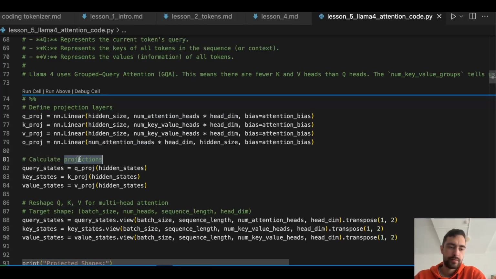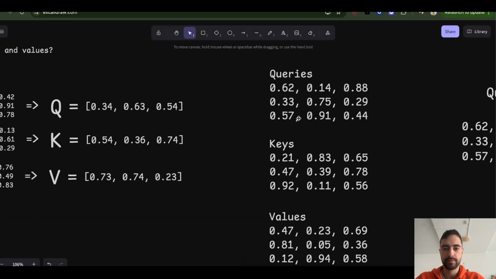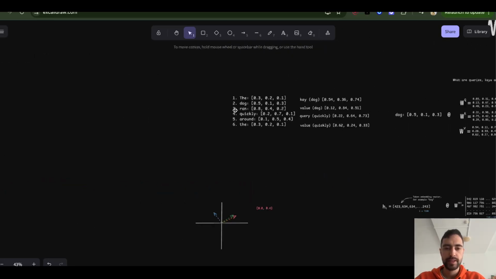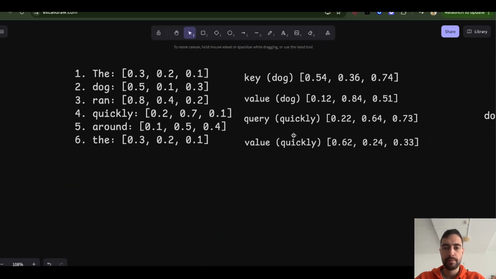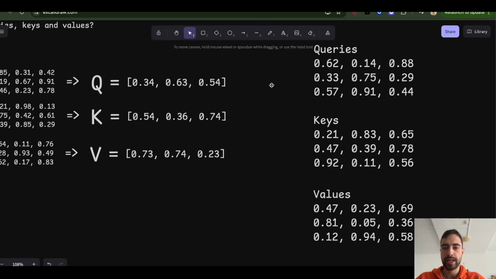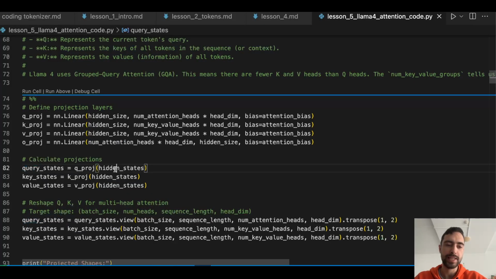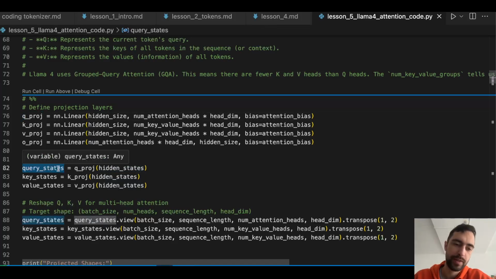Calculate projections. So query states is equal to query states. So now we want to calculate these queries. So we will take these vector embeddings, multiply this matrix with the weights matrix to get these queries. Each of these is query for first token, query for second token, query for third token, etc. That's what we do here. We pass query hidden state through the query projection matrix to get query states, the list of queries.